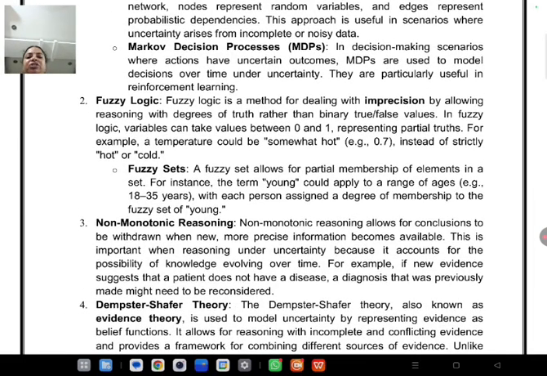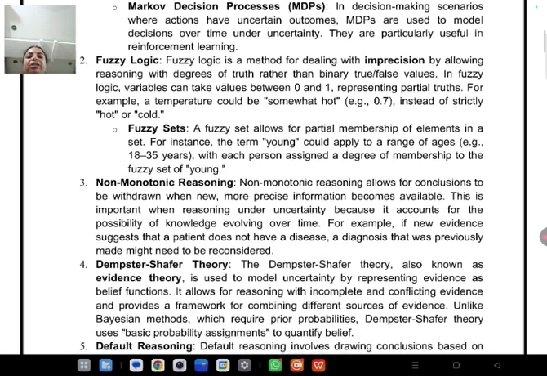Next is fuzzy logic, where we use the degree of truth rather than strict probability. Here the value is between 0 and 1. If it is less than 0.5, it is false; if it is greater than 0.5, it is true. So if you say the information is somewhat hot, instead of strictly saying hot or cold, you are using a degree of truth.